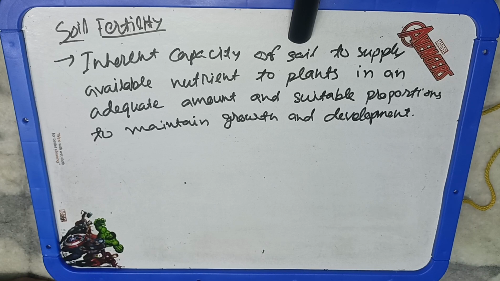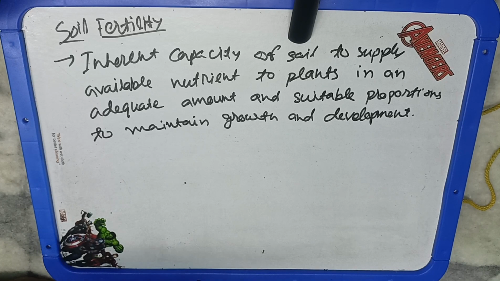And that's why you must have seen that in almost all cases we have to apply external inputs. That means we have to apply fertilizers to supplement the nutrient requirement of the plant, because Indian soils are also deficient in many of the nutrients.